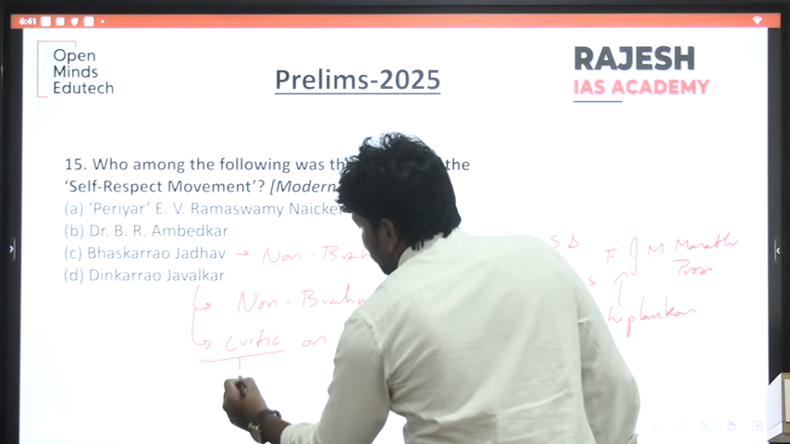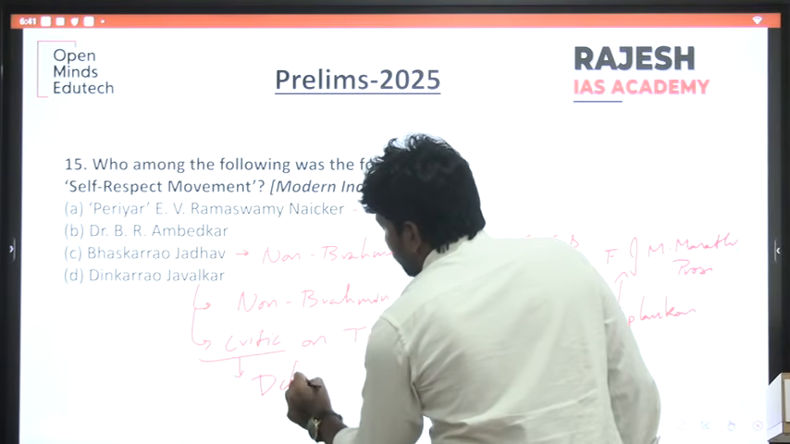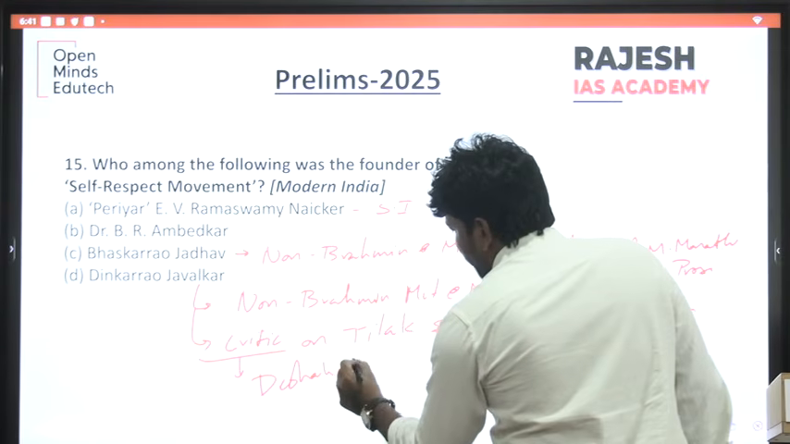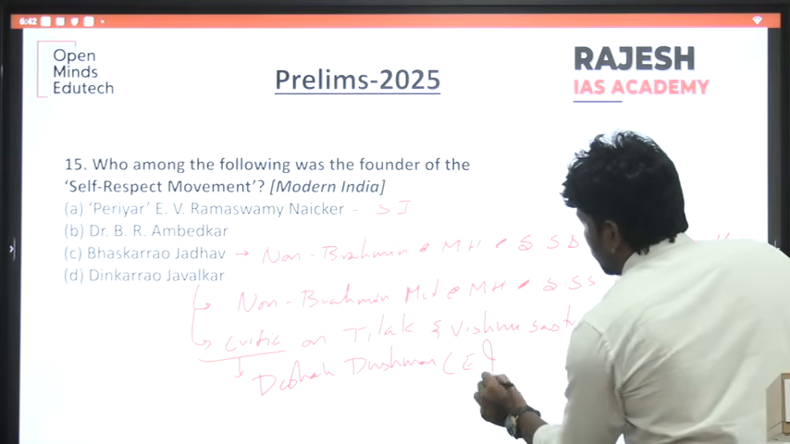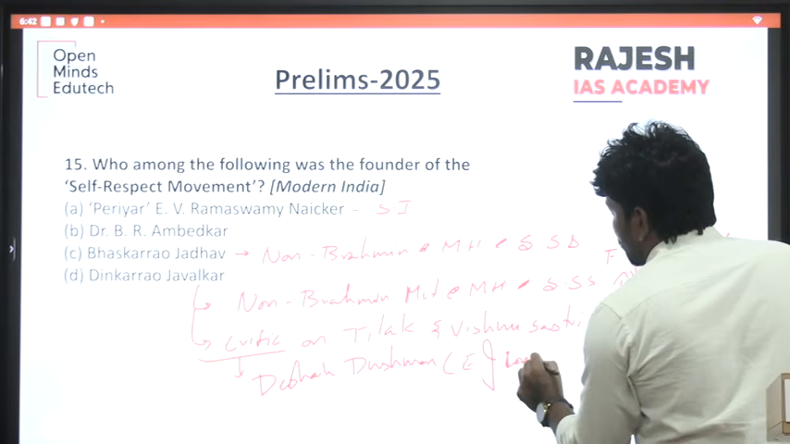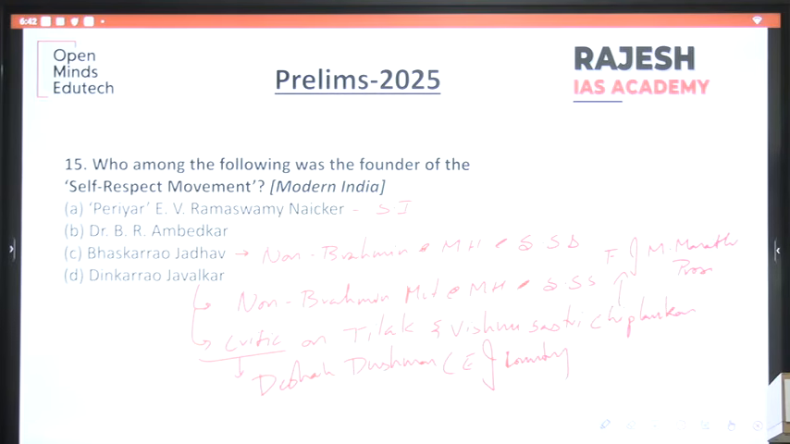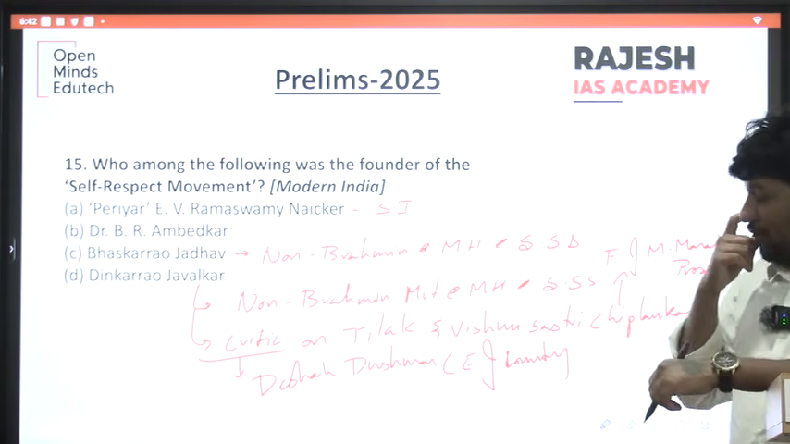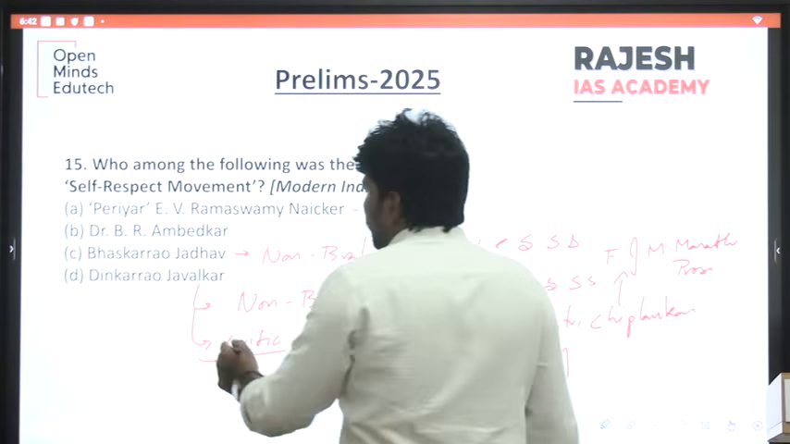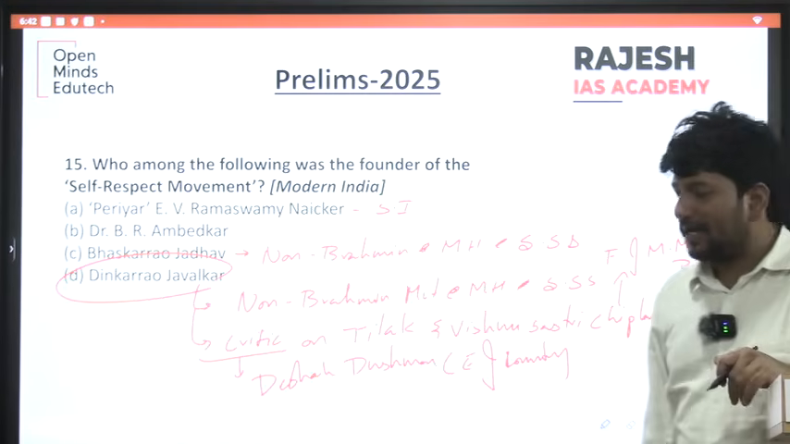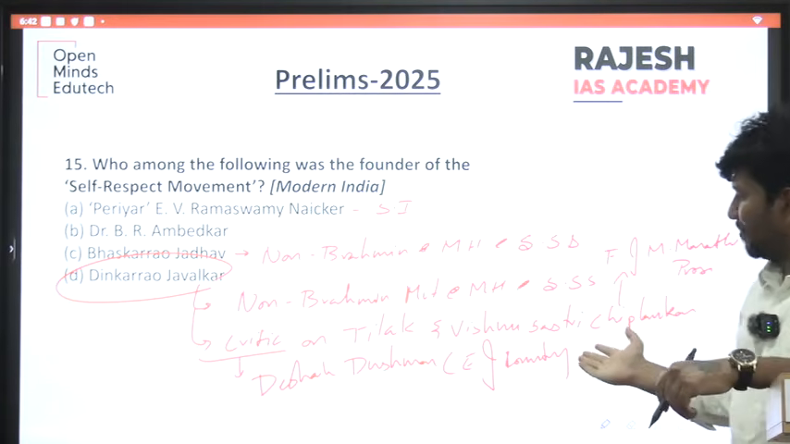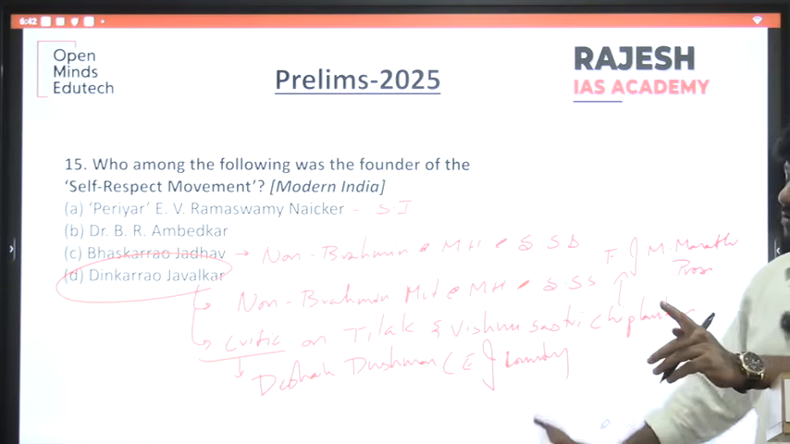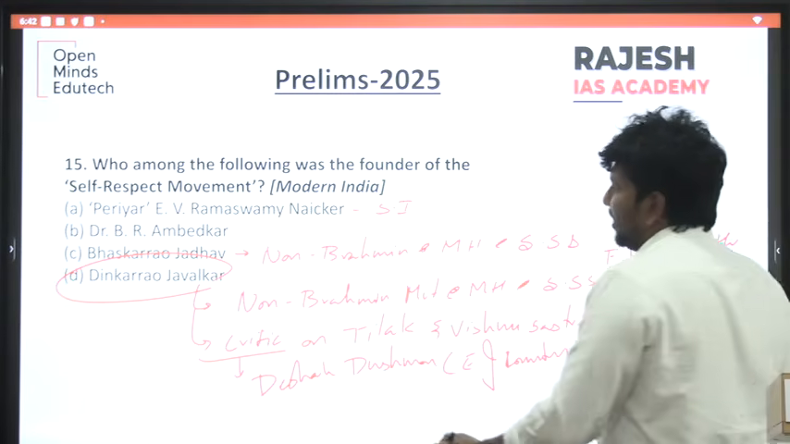In which book did he criticize them? In the book Deshache Dushman, enemies of the country. Who are those enemies? He said Tilak and Vishnu Shastri Chiplunkar are the enemies of the country. So Dinakar Rao is known for criticizing the great leaders of Maharashtra, like Tilak. The followers of Chiplunkar and Tilak filed a defamation case against Dinakar Rao.